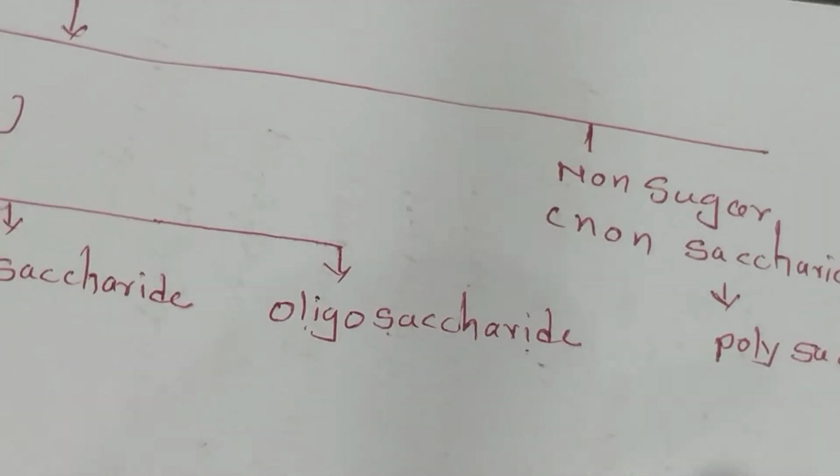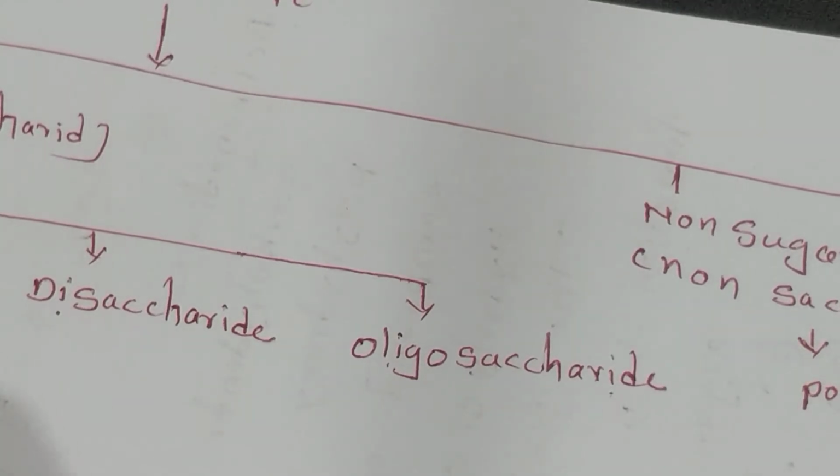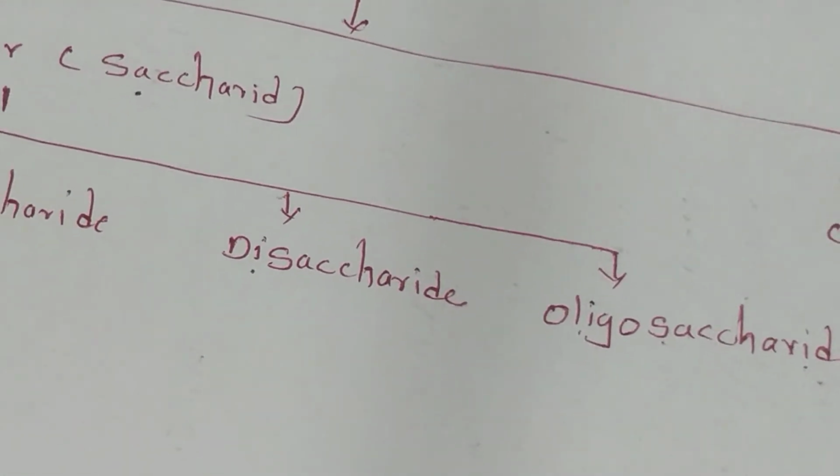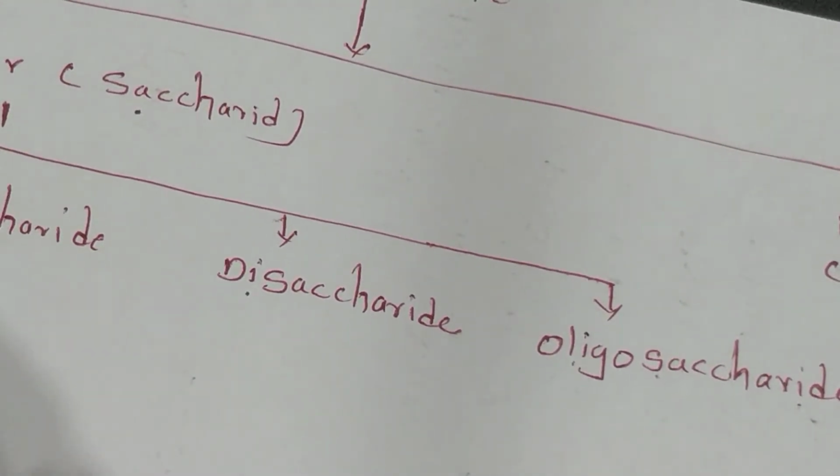Now it's a classification. Like that you can prepare the chart. First you can discuss the monosaccharides. You make a chart and write down the points you have discussed.